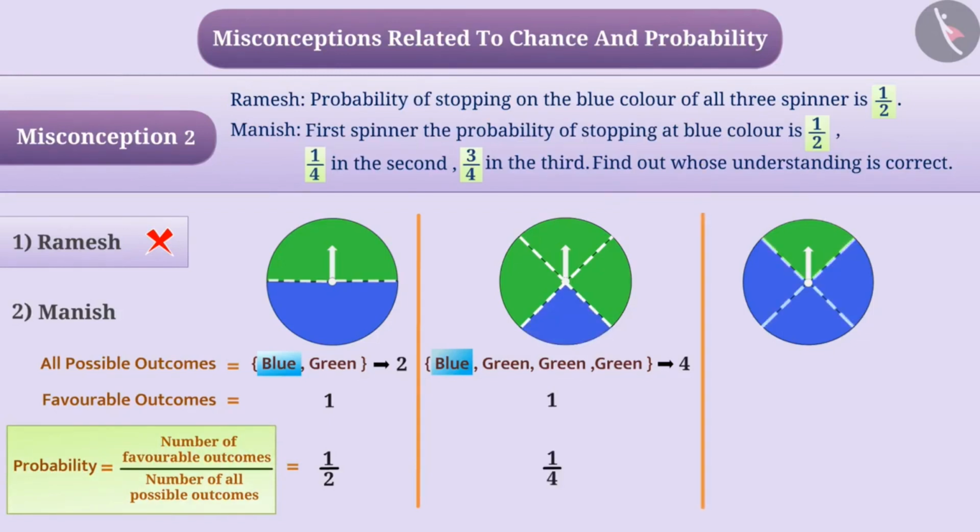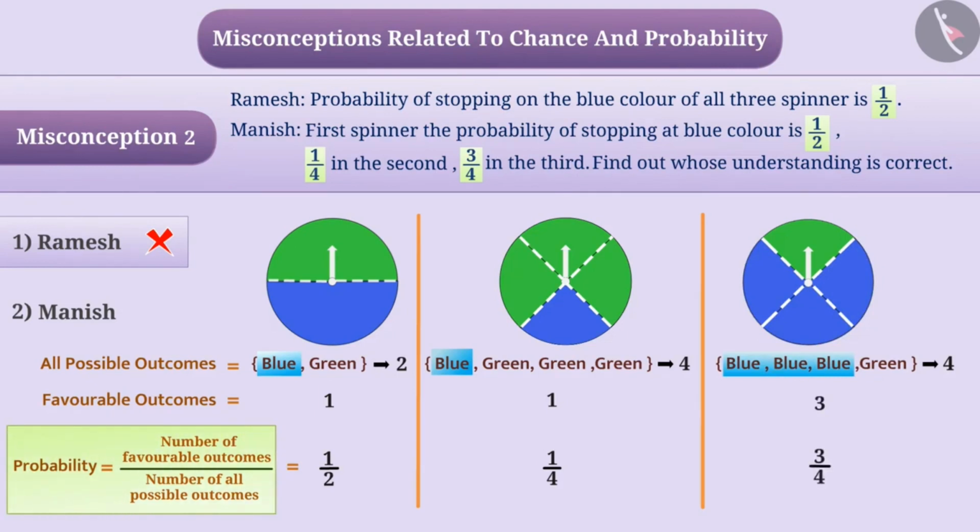On doing 4 equal parts of the third spinner, there are 1 green part and 3 blue parts. That is, the number of possible outcomes of the experiment are 4. From these, the condition of getting blue color is 3. Therefore, the number of favorable outcomes of experiment are 3. We can say that the probability of getting blue color is 3 by 4.